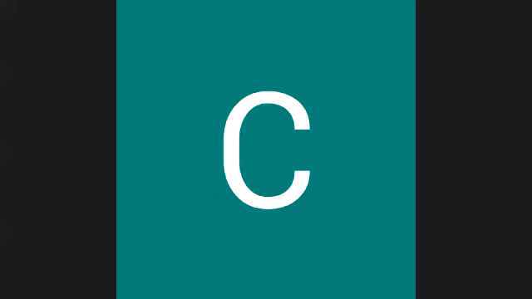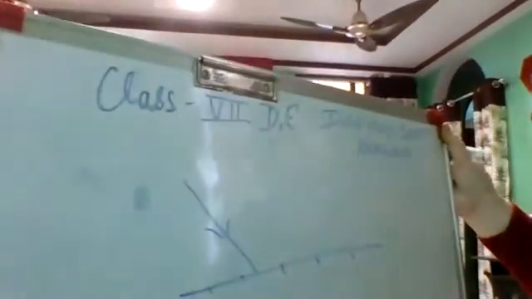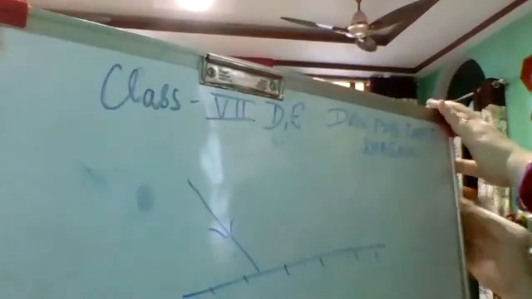Now come to this point here on the blackboard, or you can watch your book also.